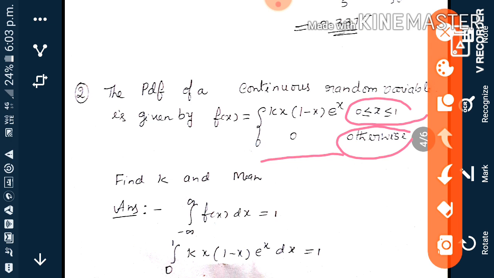So integration also we have to take from 0 to 1. To find k, the same condition applies: since otherwise it is 0, we take the integral from 0 to 1 of f of x equal to 1.